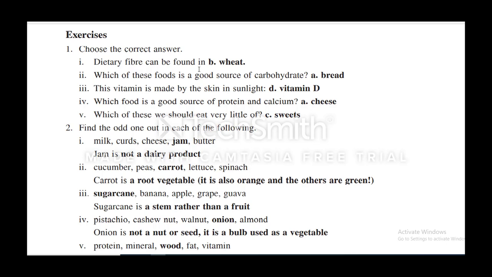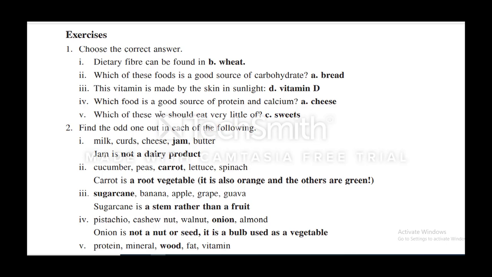The second one, which of these foods is a good source of carbohydrate? A, bread; fruit, meat and yogurt. So A is the correct answer, bread. This vitamin is made by the skin and sunlight. Vitamin A, vitamin B, vitamin C, vitamin D. The correct answer is vitamin D.